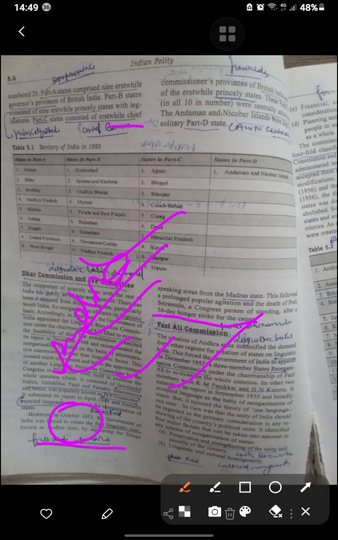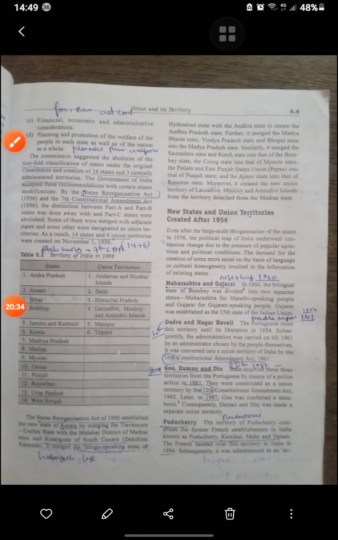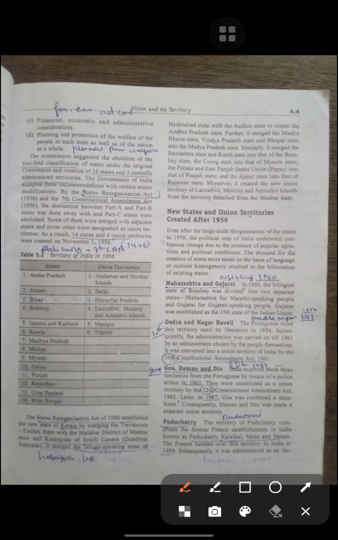One language, one state. The unity of India should be regarded as the primary consideration, along with preservation and strengthening of unity, linguistic and cultural homogeneity, financial and economic considerations, and planning and promotion of welfare. The commission suggested abolition of the fourfold classification. Sixteen states and three central administrative territories were proposed. The Government of India accepted the recommendations with minor modifications, through the State Reorganization Act and the 7th Amendment of the Constitution. So there were 14 states and 6 UTs on November 1, 1956.